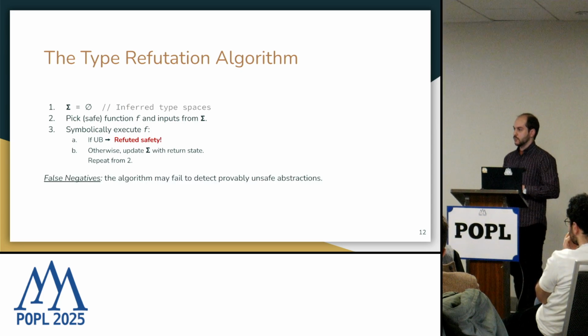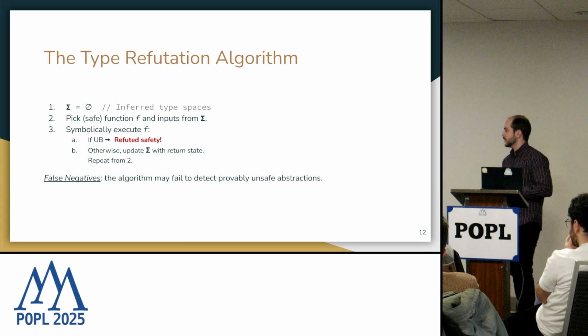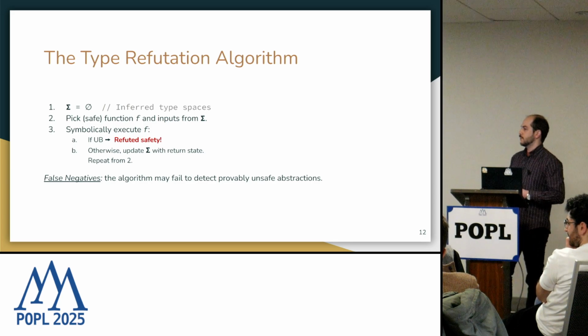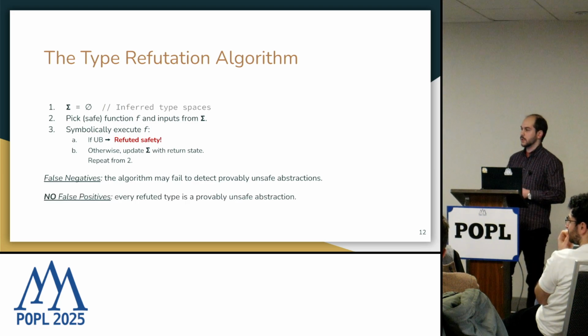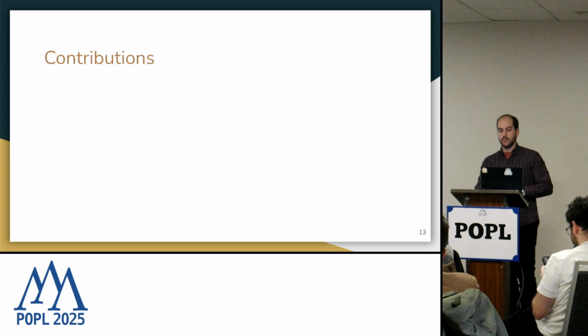So this means that we can get false negatives. Some type unsoundnesses may not be found, but we obtain a no-false-positive guarantee, which means that every refuted type that we get is evidence of a type unsoundness in a library.